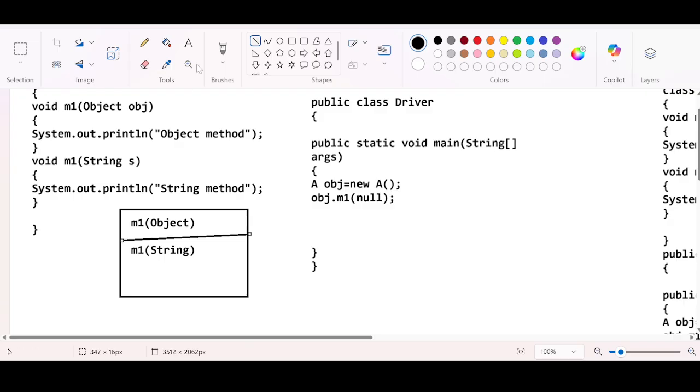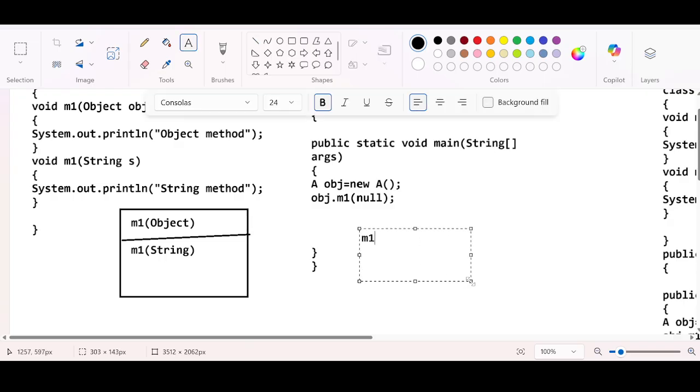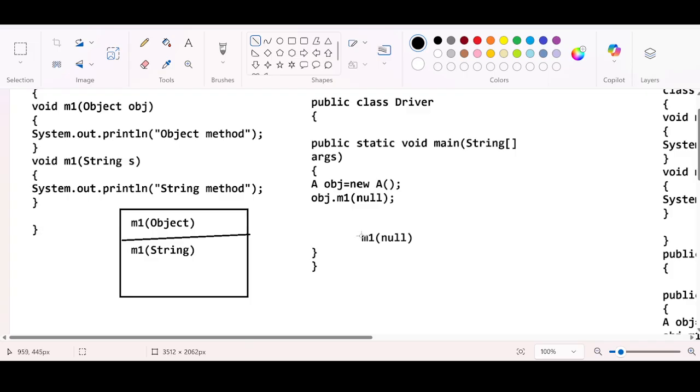But you are trying to call the m1 method by passing null as an argument. This is also the matching method, and this is also the matching method. Why is the priority given to the method that is accepting the string argument? Always remember, String is a subclass of the Object class.